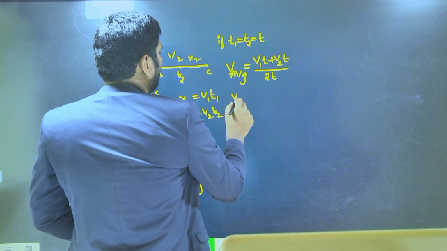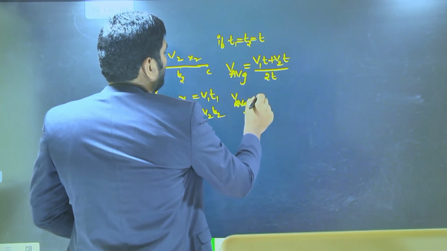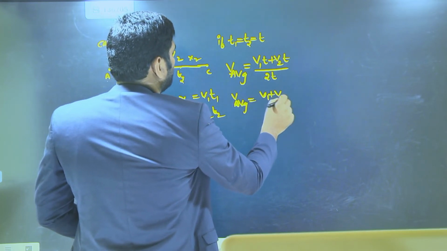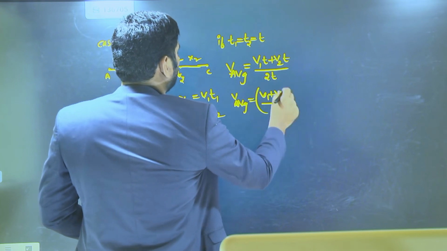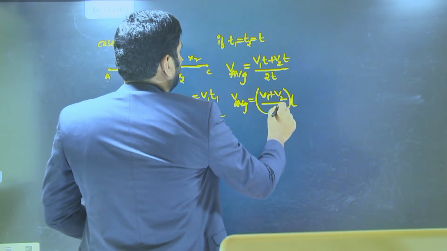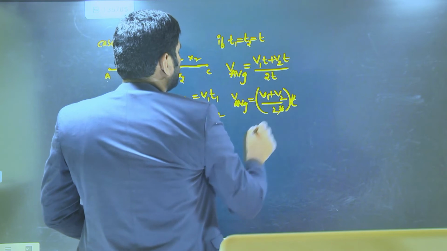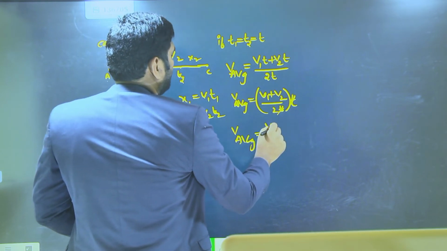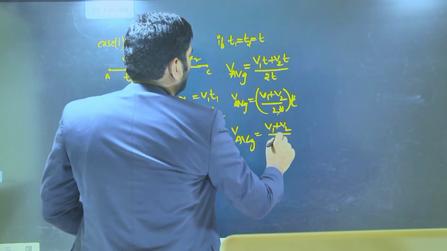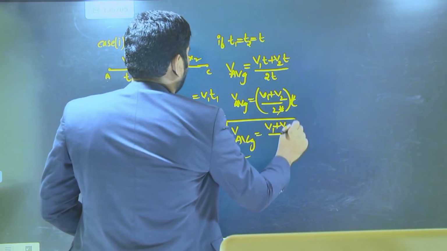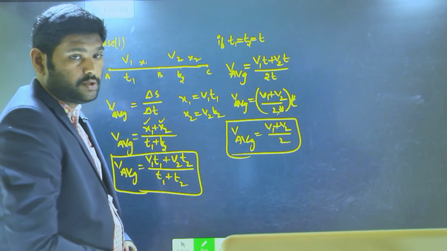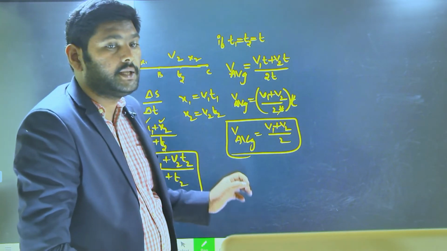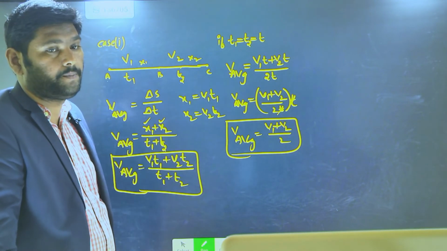So V average is equal to (V1 + V2) by 2T into T. Then T and T get cancelled, so V average is equal to (V1 + V2) by 2. This is your average speed when it is traveling for the same time.